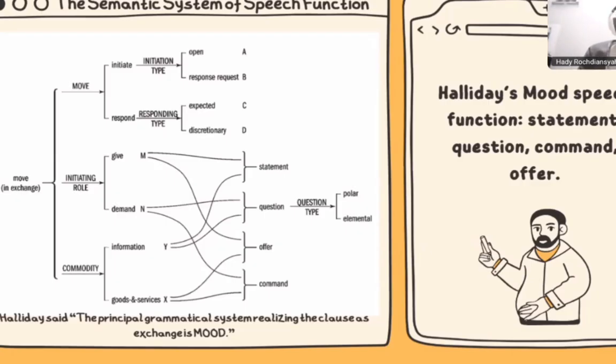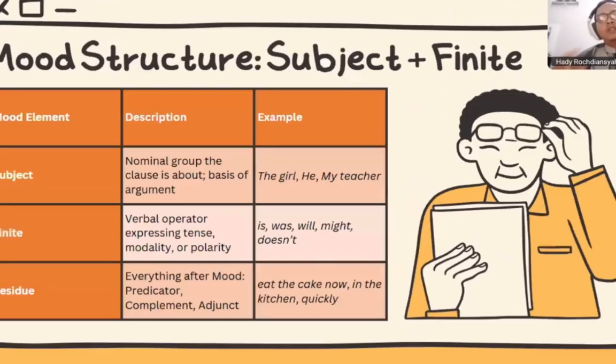So we have to know about the sentence, not just the sentence itself, but that it can exchange information in our conversation, maybe in a text or conversation. So okay, let's talk about the structure of the mood itself. The first one is very simple. We name it the mood element.